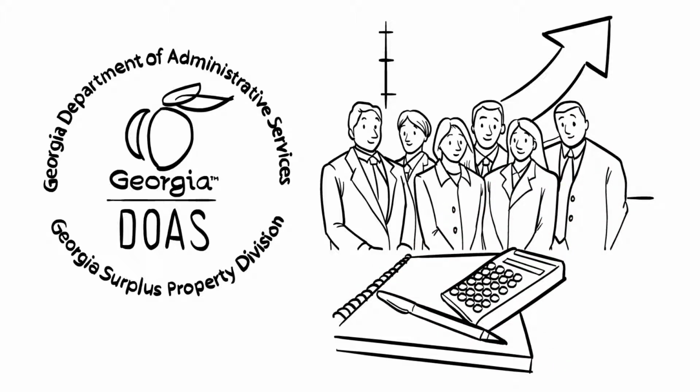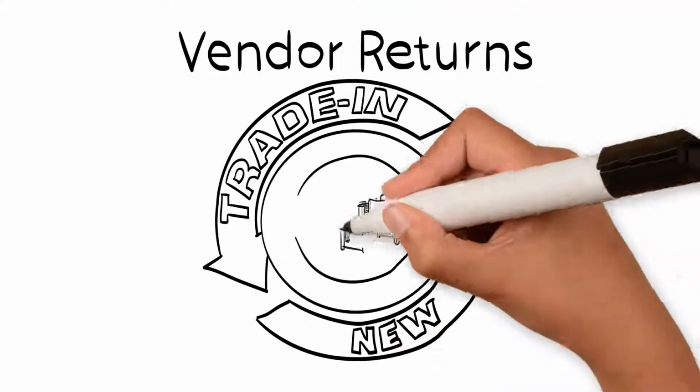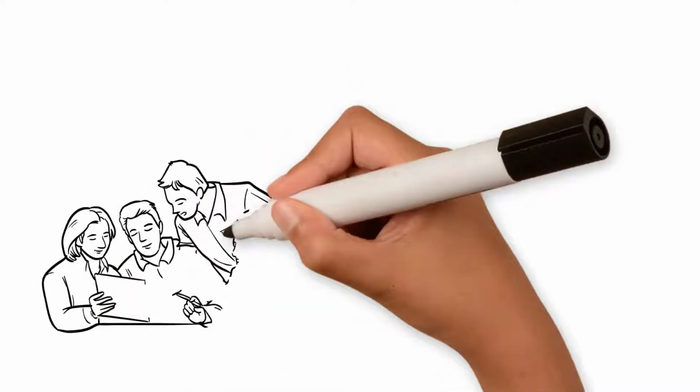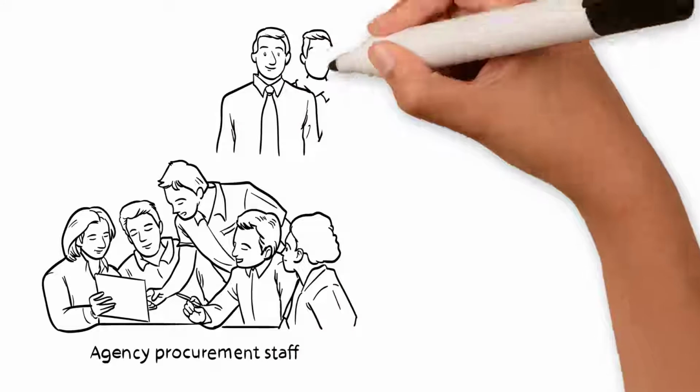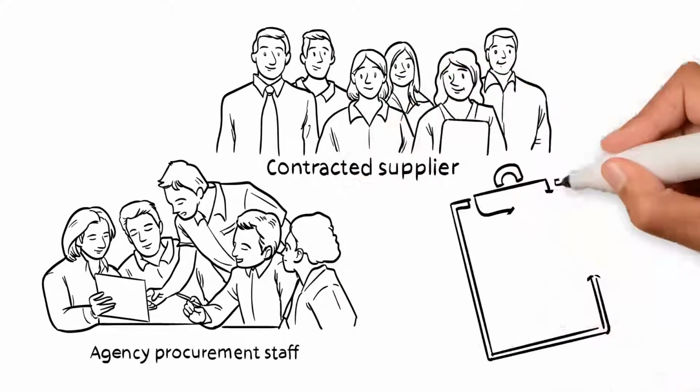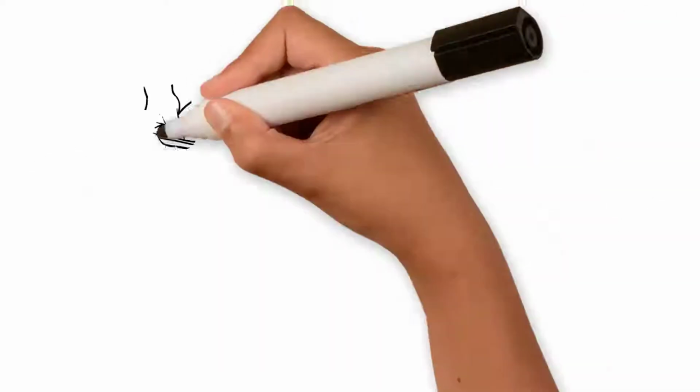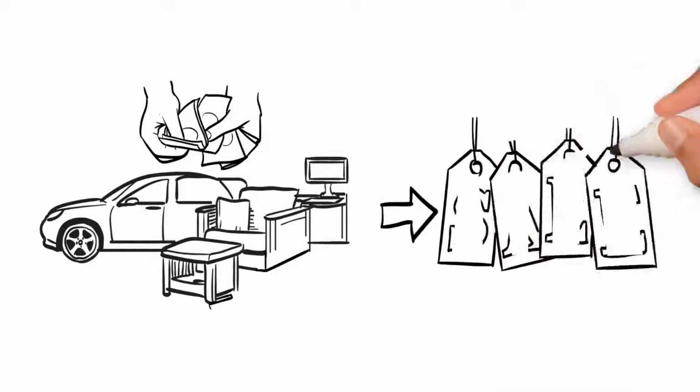Vendor returns are trade-ins on new, like property. Say your agency needs new lawn equipment. The agency procurement staff will work with a state contracted supplier and offer the old equipment for its trade-in value. The discount can be authorized in lieu of payment for the old property. If we can't redistribute the property, next comes sales.